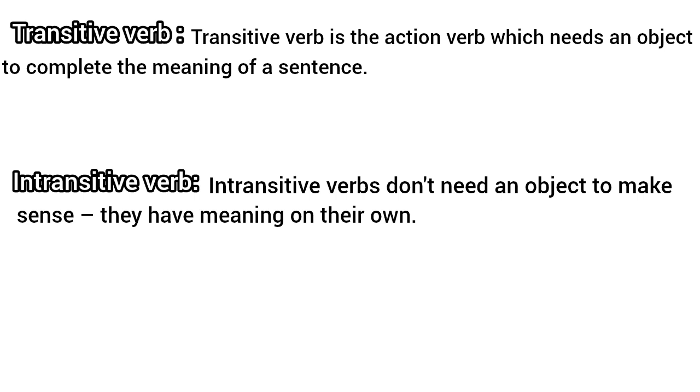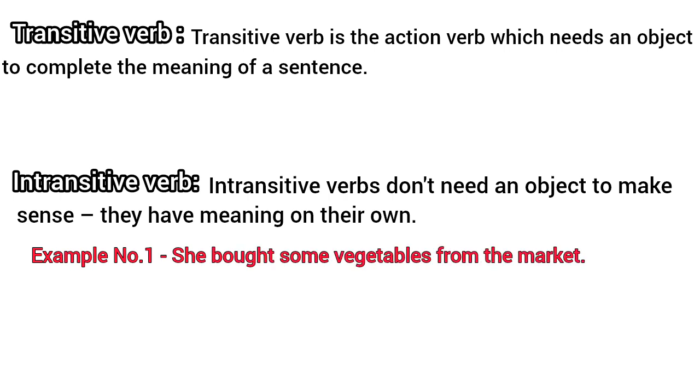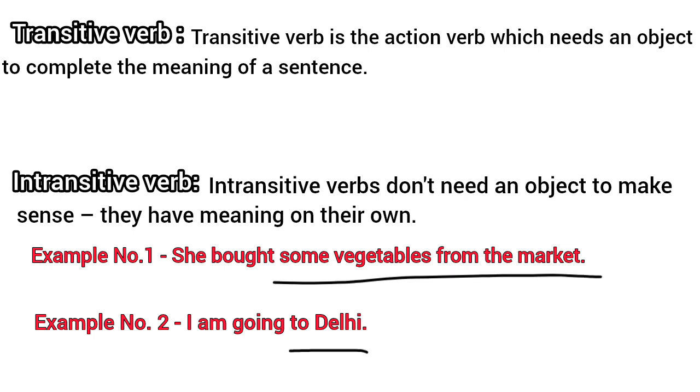Now if I'm taking two sentences, for example, 'She bought some vegetables from the market,' and the second sentence, 'I'm going to Delhi.' In both sentences we can see that an object has been used. So how can you identify which one is transitive and which one is intransitive? As I said, in transitive verbs the object is mandatory. They need an object to complete the meaning.